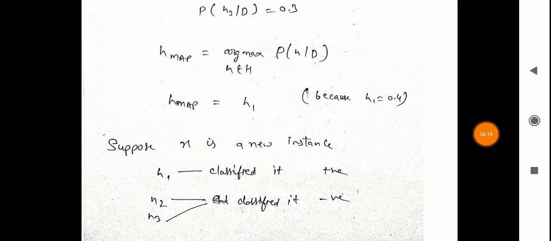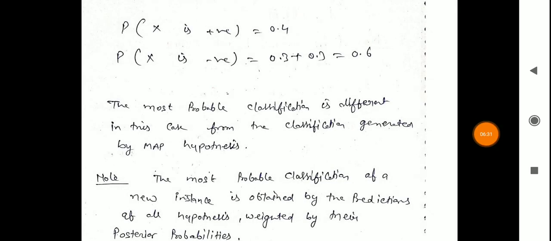We have classified into two classes, positive class or negative class. H1 is classified positive, H2 and H3 are classified negative. Here the probability of X being positive equals 0.4 and the probability of X being negative is 0.3 plus 0.3 equals 0.6. The most probable classification is different in this case from the classification generated by the MAP hypothesis.